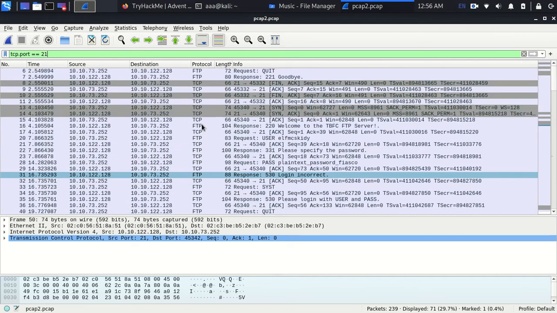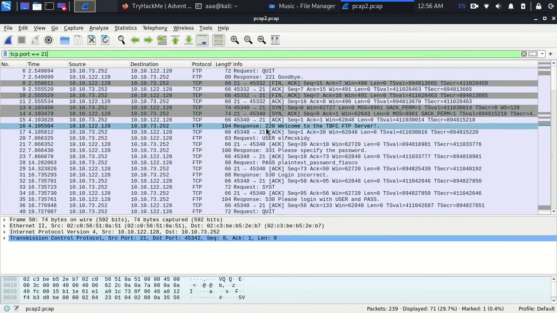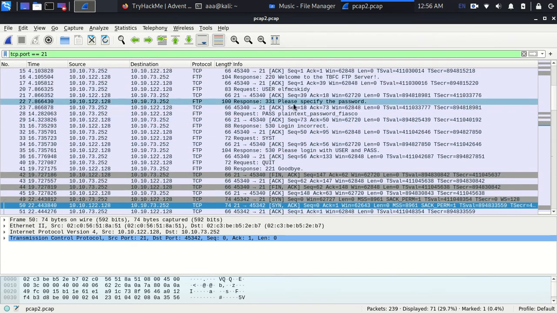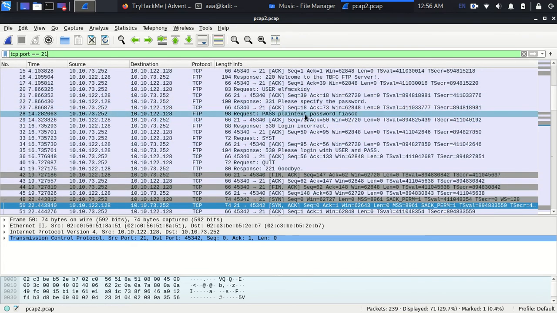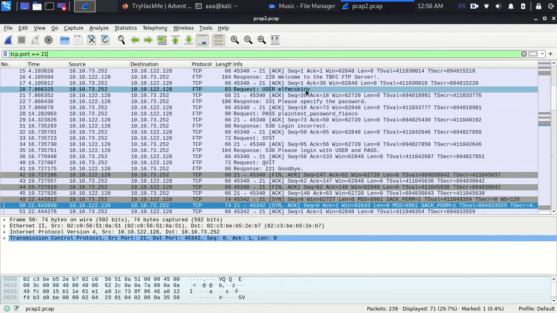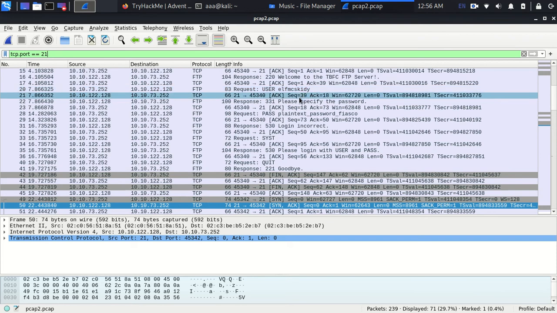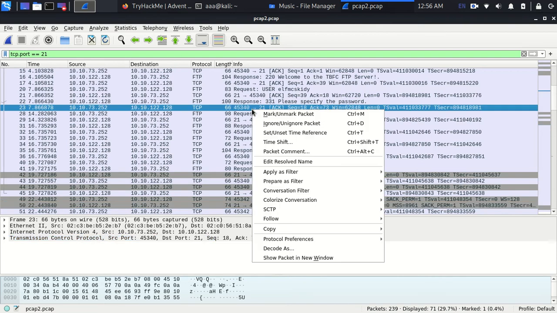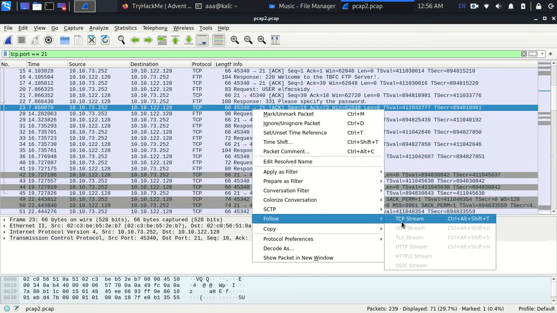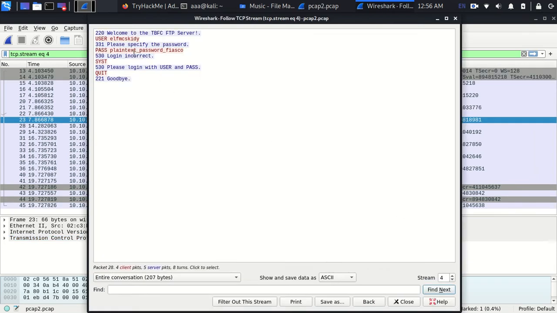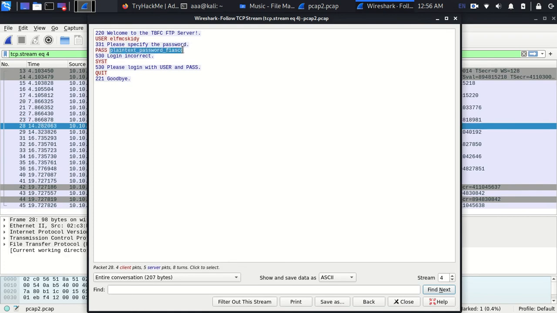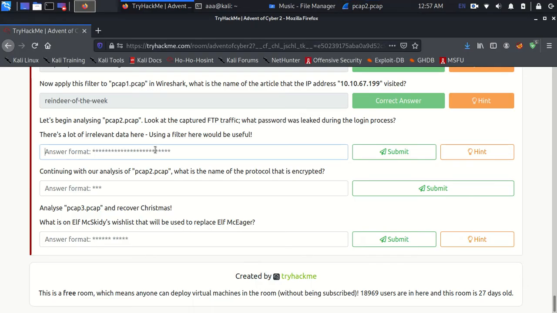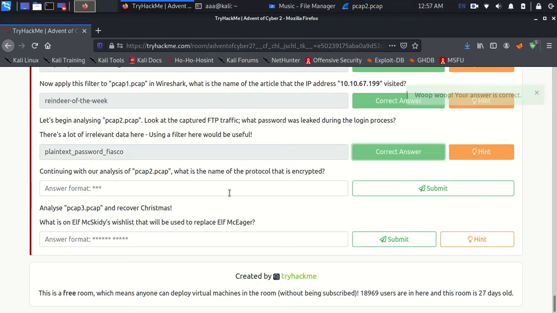Okay, let's see. This one looks good because it says user elf mixkd, and there was a response, please specify the password, so this might be where you sent the response. Yep, here it is. So the user was lmixkd and the password was these weird characters. That's it.